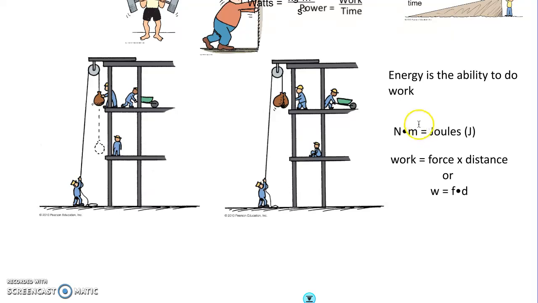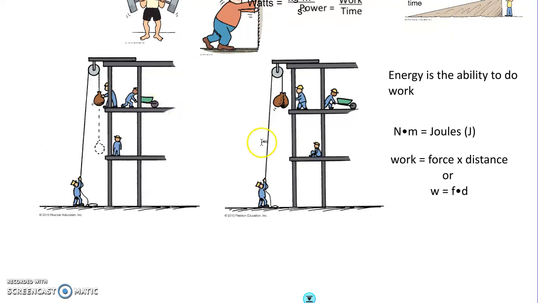Now, if we pick this bag up from the ground floor all the way up to the second floor, how much work would that be compared to going from the first floor to the second floor? The force would still be the same, we're still lifting the weight of the bag, but the distance would be all the way up to the top, so that would be twice as much work, because we went twice the distance.